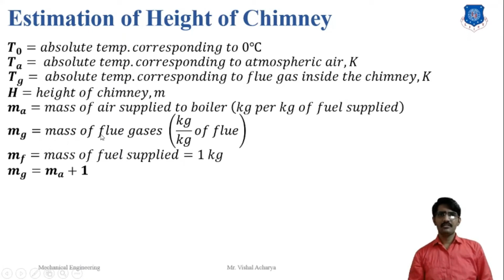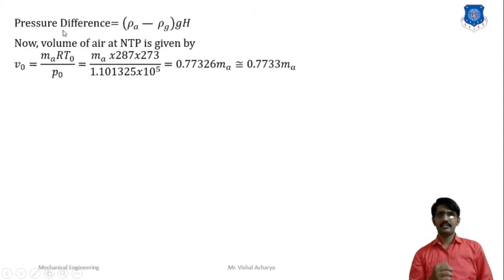Here mg is the mass of flue gases, which means Ma plus Mf, where Mf is the mass of fuel supplied. We assume the fuel is 1 kg, so we get the mg value as Ma plus 1. Our next condition is the pressure difference. In the last lecture we showed that the pressure difference is equal to (rho a minus rho g) into g into H. Here rho a is the density at atmospheric condition and rho g is the density of the hot gas.